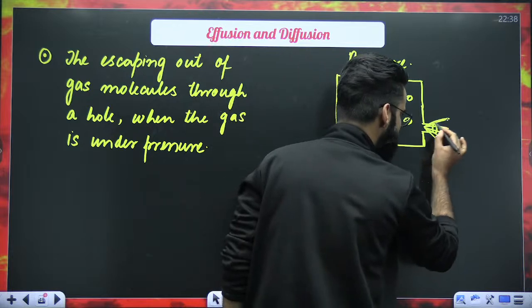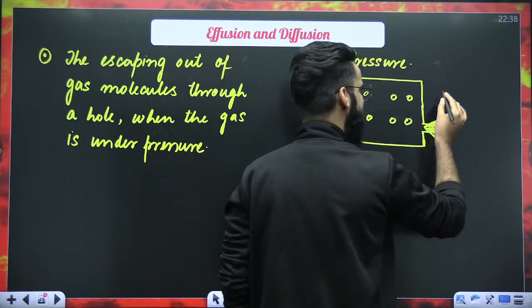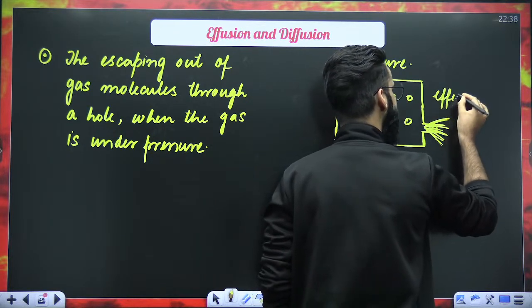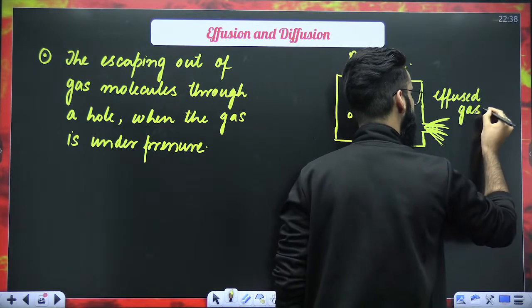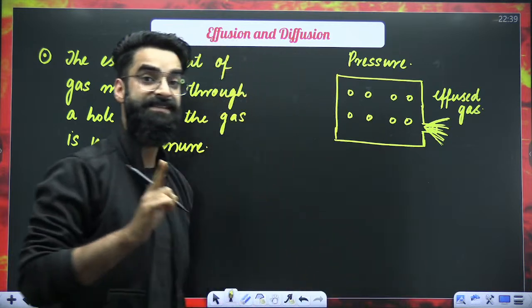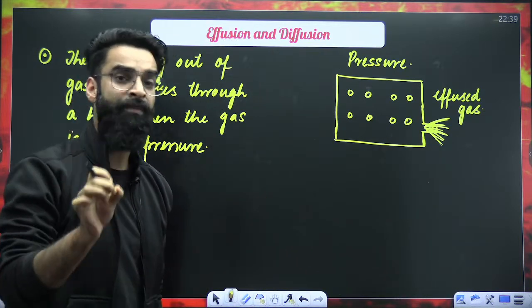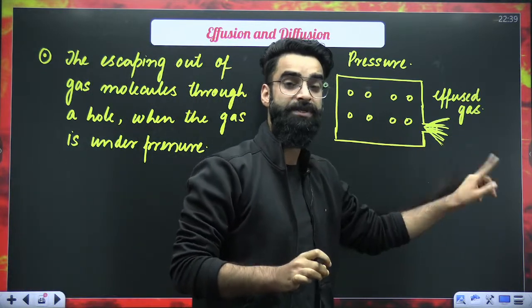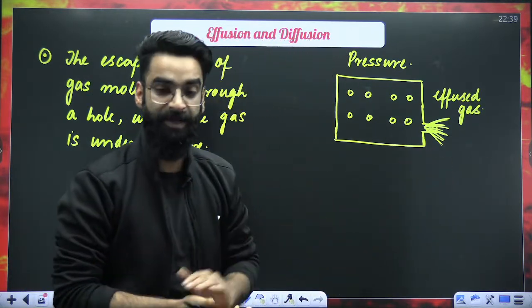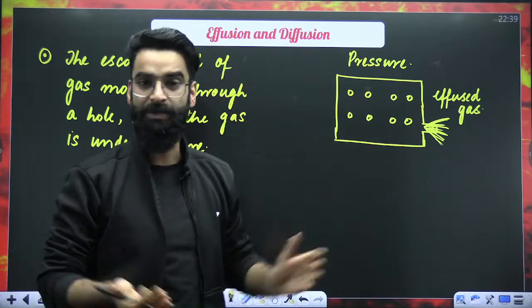First of all, the gas which comes out of the container, from now onwards, I'll be calling it as effused gas. The gas coming out of the container through the hole, I'll be calling this gas as the effused gas. And the phenomenon of escaping out of the gas molecules through the hole when the gas is under pressure, this phenomenon actually is called as effusion.